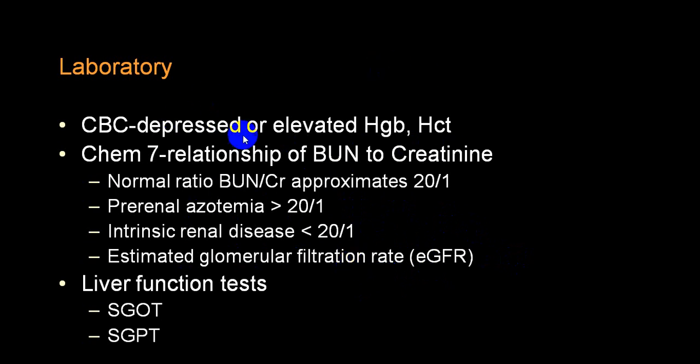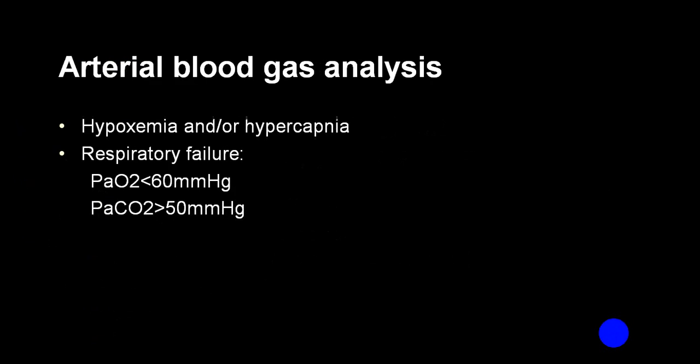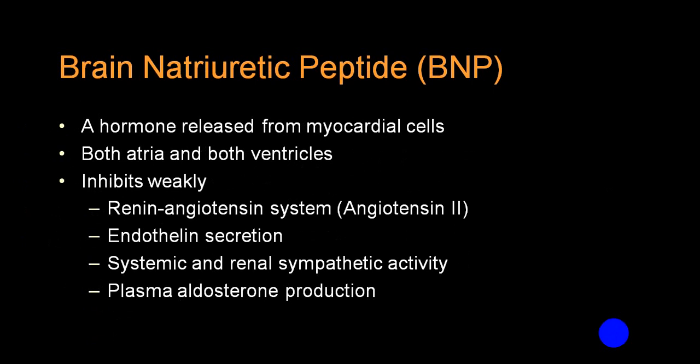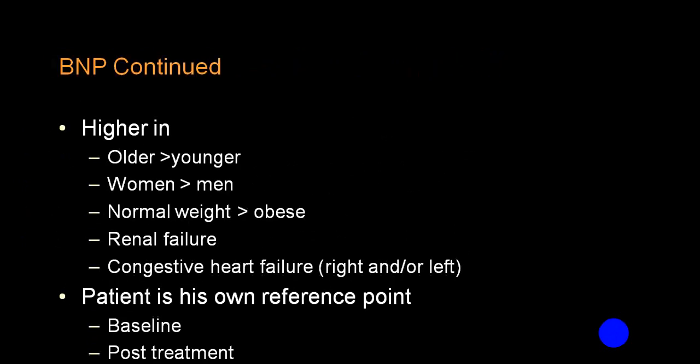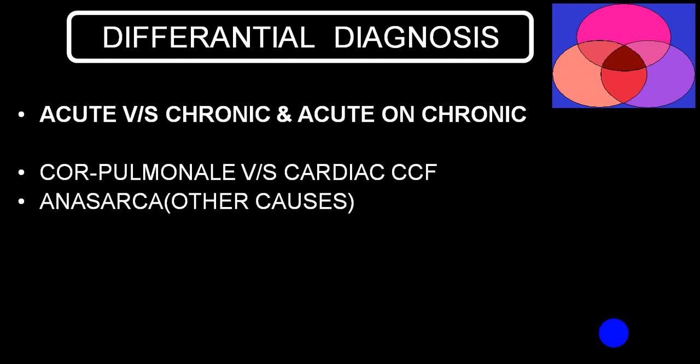In chronic cor pulmonale, you can have an increase in hematocrit and elevation of hemoglobin because of polycythemia. Liver function test may be abnormal, that is SGPT will be abnormal because of congestive hepatomegaly. These are some of the tests. Electrolyte imbalance you can come across. ABG will give you an idea regarding hypoxia and hypercapnia. BNP we already mentioned. So BNP will be elevated because of renal failure as well as congestive cardiac failure. These are all the different tests which are being done; at your leisure time, you can go through.